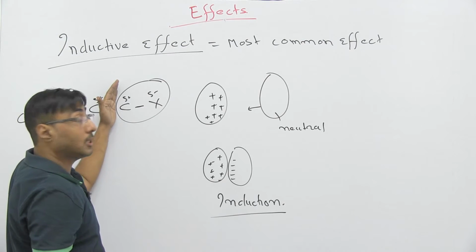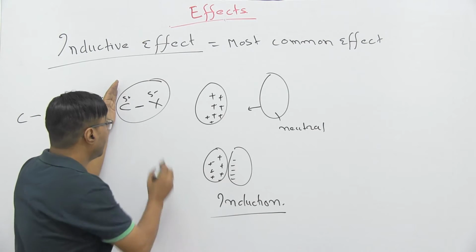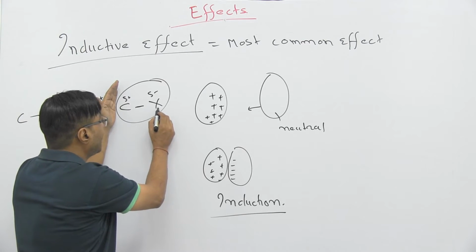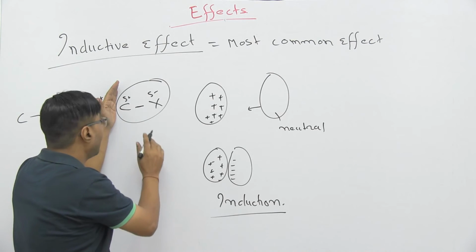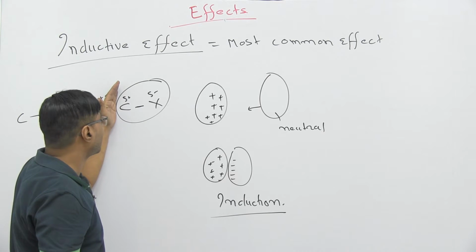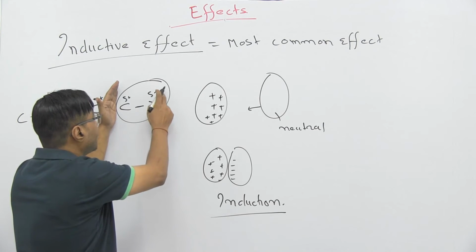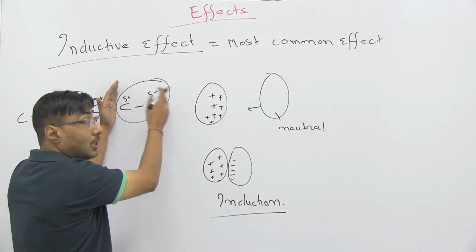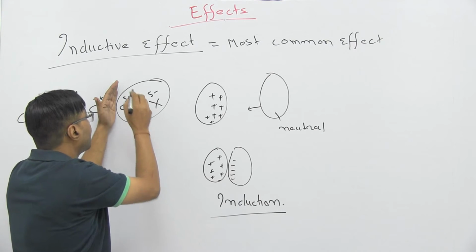There is no actual charge migration. Because of the partial movement of electron, this contains delta negative. As a result, to maintain the neutrality, it gets delta positive charge.